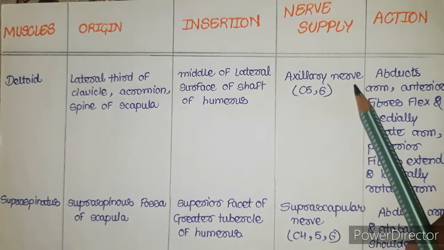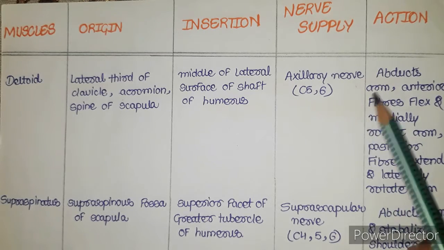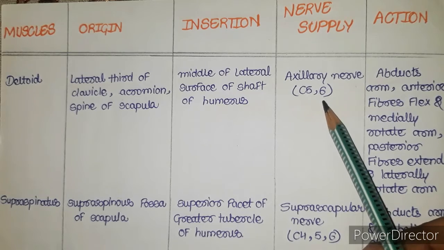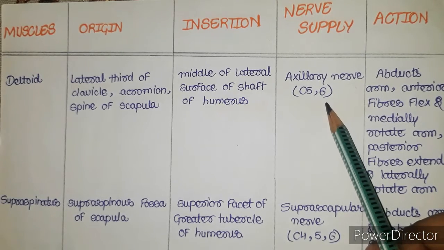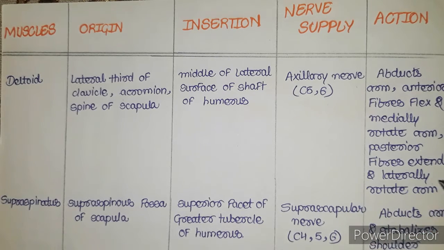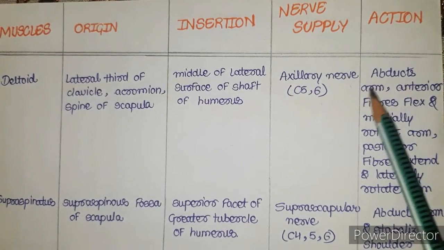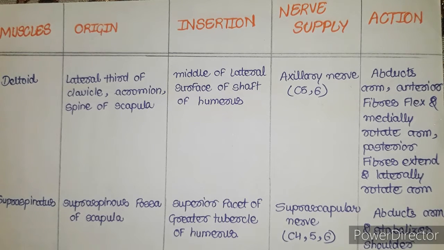is axillary nerve. This is also a really important nerve in brachial plexus. We are going to study about this, and the root value of this nerve is C5 and C6. Please don't worry about the root value here. When we study brachial plexus, I will teach you about the root values there. So what's the action of this muscle? It abducts. Abducts means away from the shoulder or body. Arm. Anterior fiber flex and medially rotate arm.